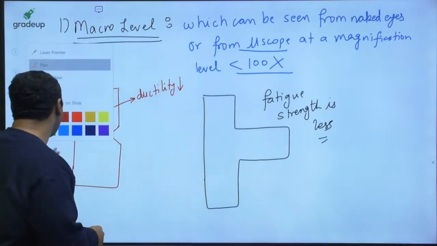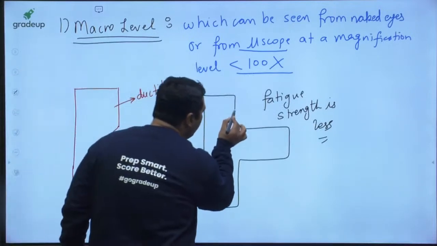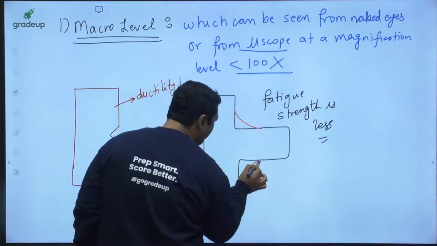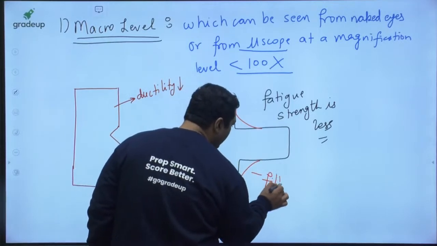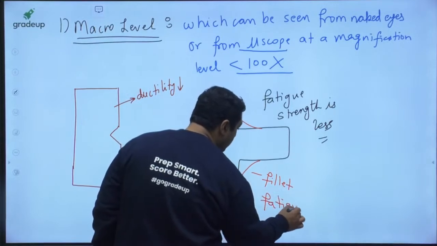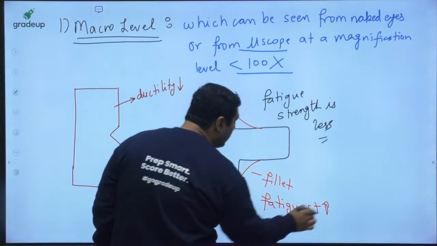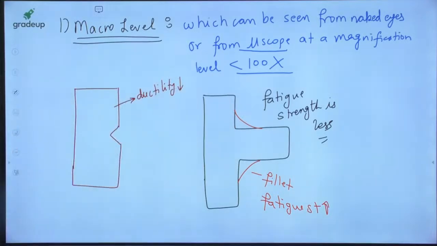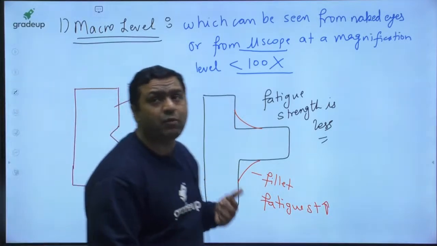If in place of a sharp corner you provide a fillet like this, then after the fillet you will say fatigue strength is more. So my dear, by looking at these kinds of geometrical characteristics, you are able to know about some of the properties.